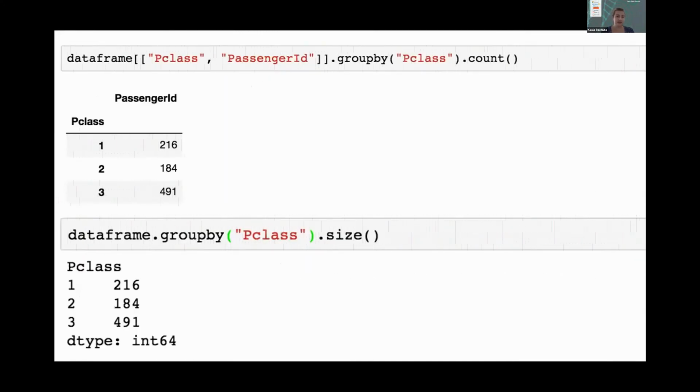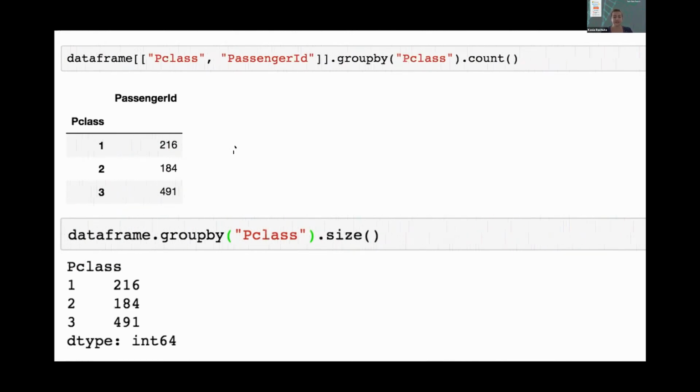But before I do that, if you want to count something, you actually don't need to count all of the columns in the entire data frame. You can just pick what columns you want to count. So in this case, I care about passenger class, and I can count that by using passenger IDs. So I just specify that these are the 2 columns I want for my data frame. Then I group by passenger class, and then I do a count. So we don't get all of those columns in our output.